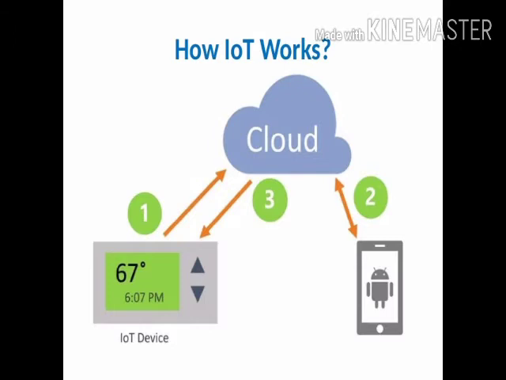Whenever the message arrives on the mobile, the user is informed that the temperature of the oven is more than 67 degrees. At that time, the user will get the information, or the user can switch off the oven with the help of the mobile device. So that is the simple working of how the IoT works. It means remotely we can switch on or switch off or maintain the temperature of the oven with the help of the mobile device. In this way the IoT device works.